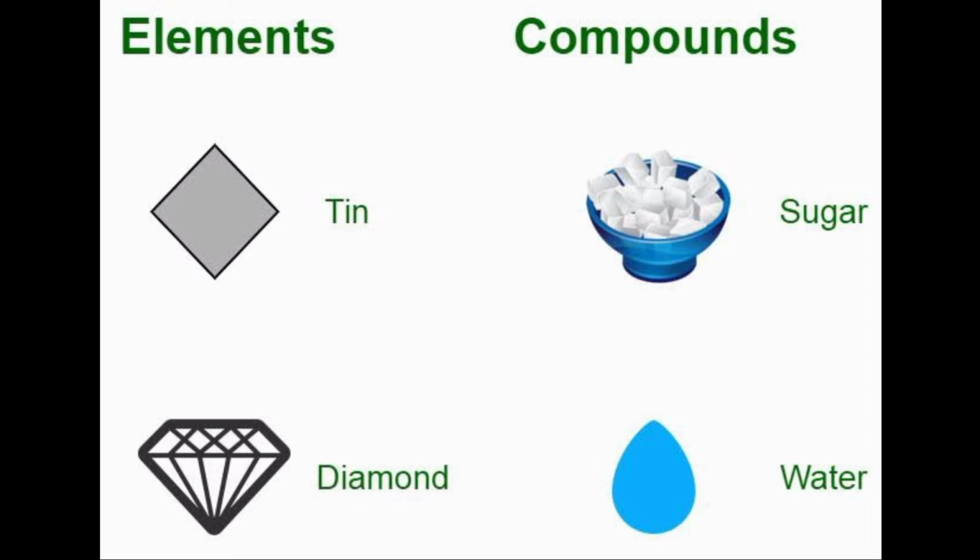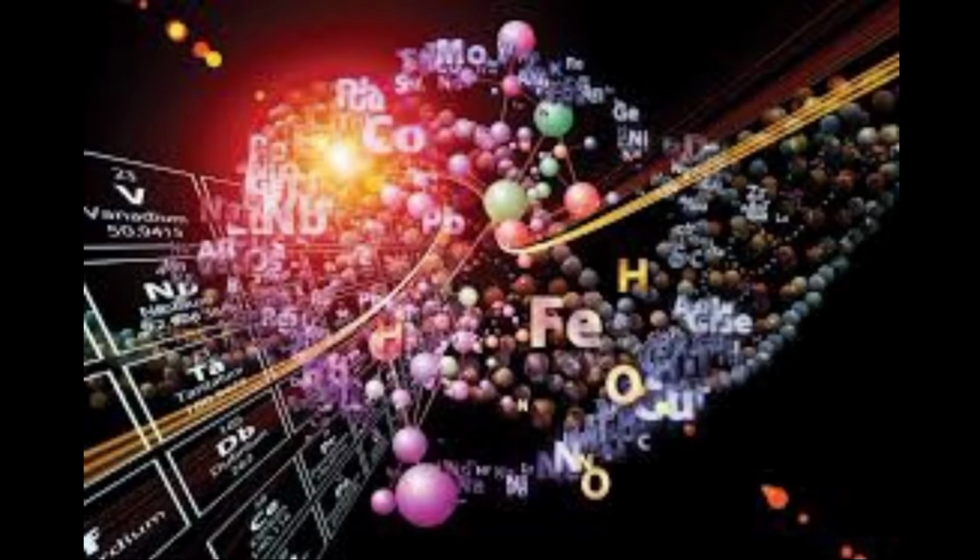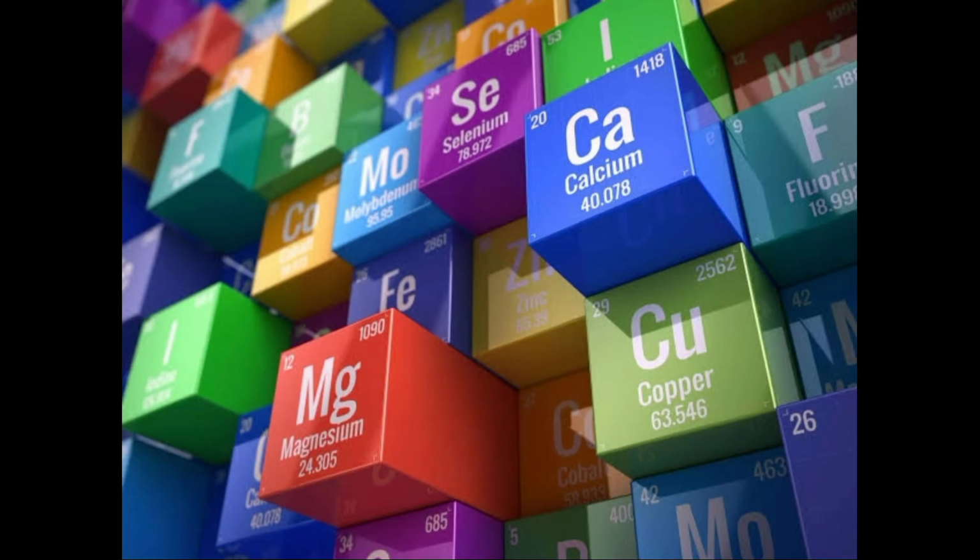An element is a substance that consists of only one kind of atom. An element is a pure substance as it cannot be broken down or transformed into a new substance, even by using some physical or chemical means. Elements are mostly metals, non-metals or metalloids. Remember we talked about pure substances. We said that pure substances are divided into elements and compounds. Those are the two classifications of pure substances.